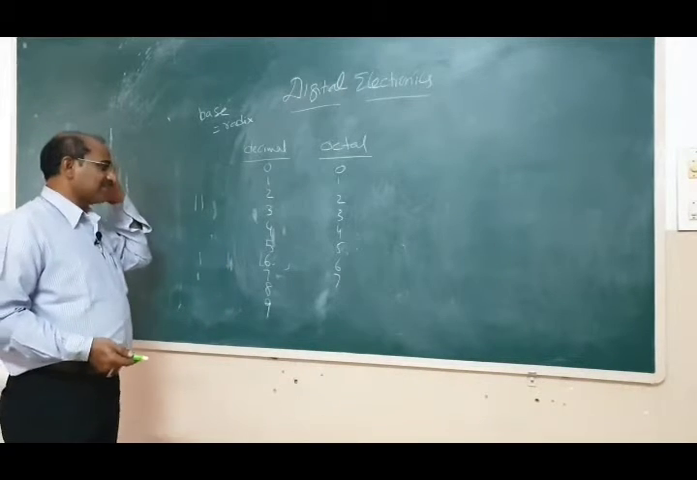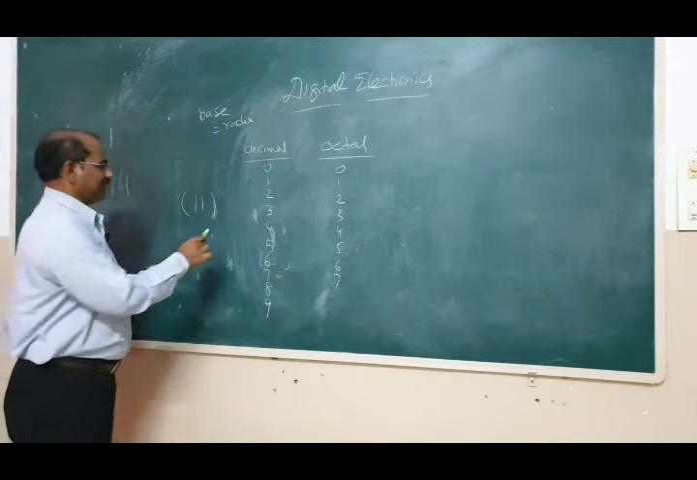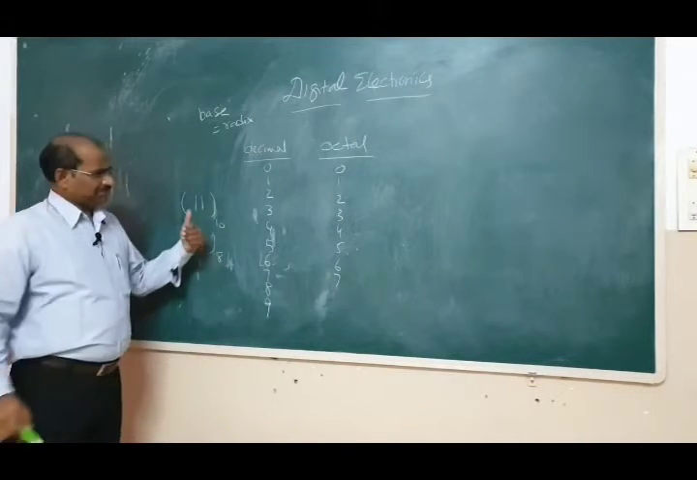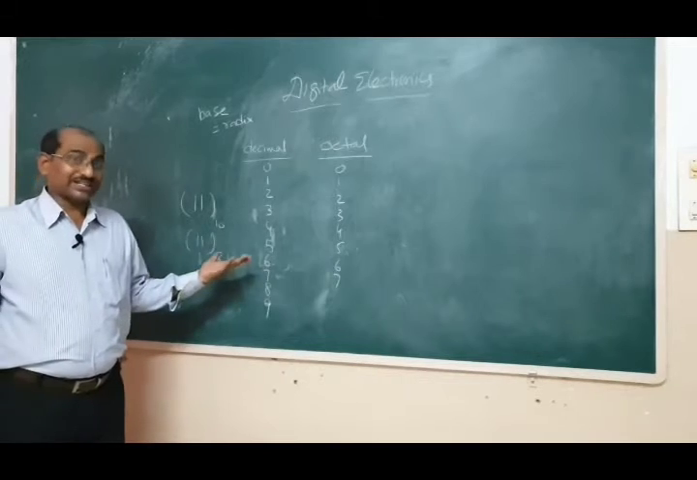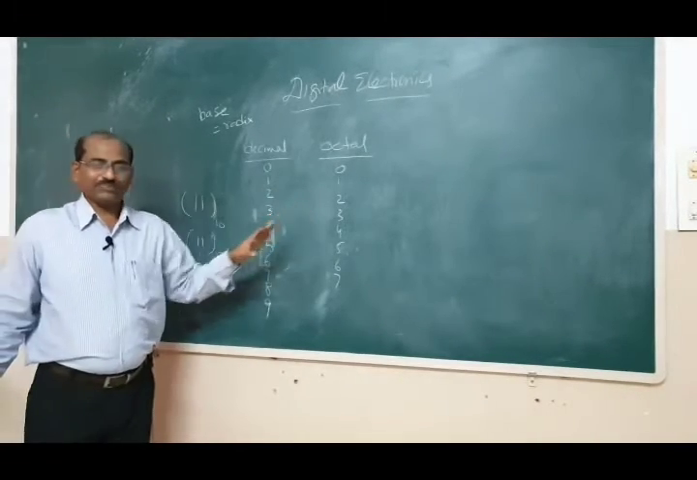So to avoid this confusion, generally we use a suffix. For decimal we use 10, for octal we use 8, or similarly for binary we use 2, because the radix is 2, and hexadecimal 16. These 4 we will discuss now.